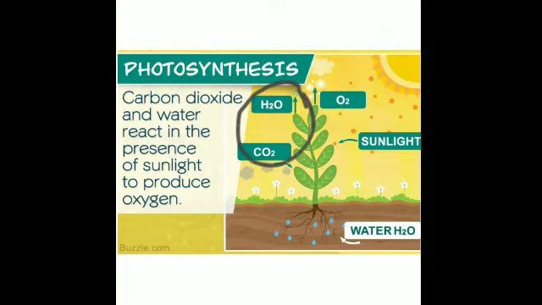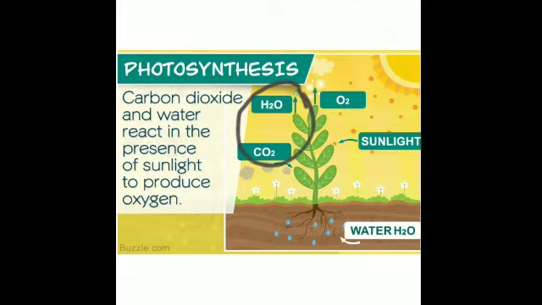Which has been absorbed through the soil, and these two combine together to form the food for the plant. And what do they give out? The plants give out oxygen, which we humans are inhaling. So this process takes place in the presence of chlorophyll. That is, all the green plants. Non-green plants are not able to synthesize their food, and this takes place in the presence of sunlight.